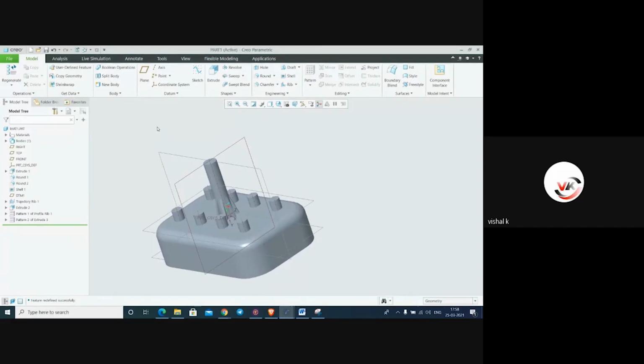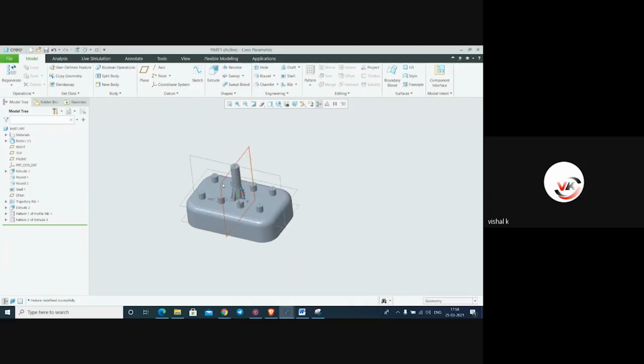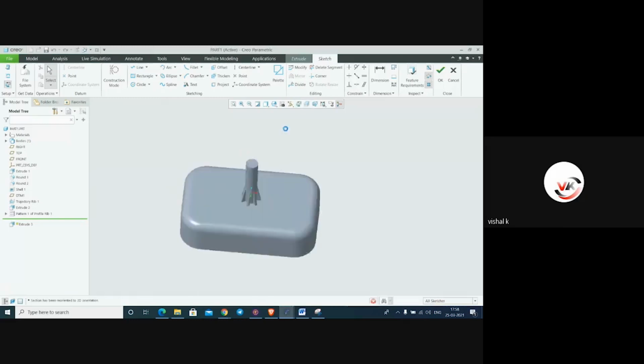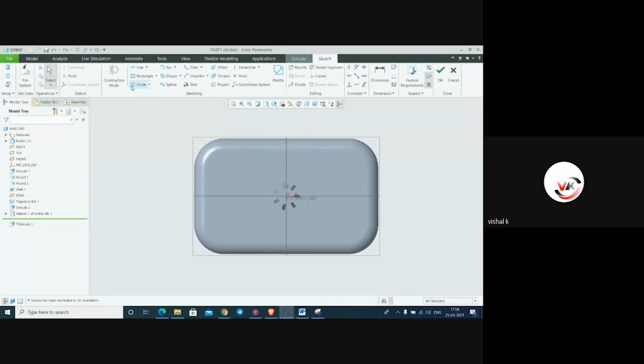Okay. If you want to mirror the part, we'll make one box here again, mirroring the object.